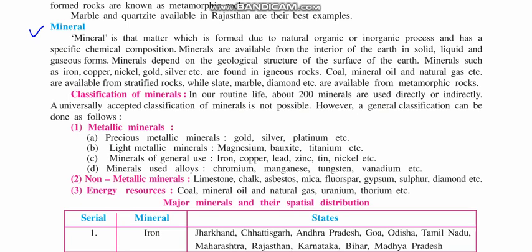Minerals. A mineral is that matter which is formed due to a natural organic or inorganic process. Now this can be the definition of a mineral. What is organic? Organic is living.